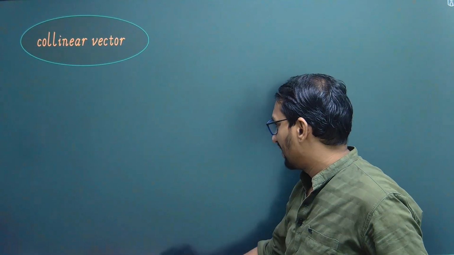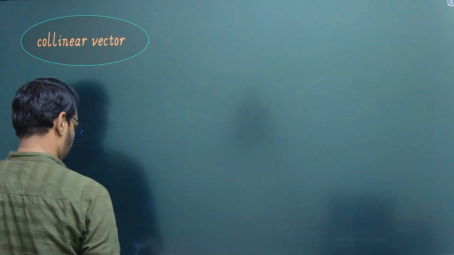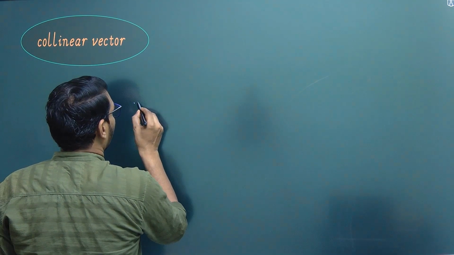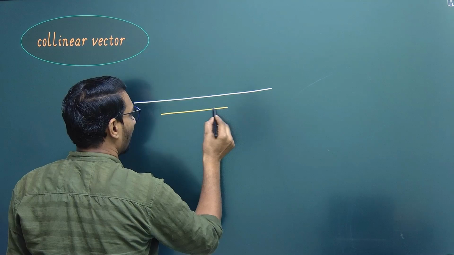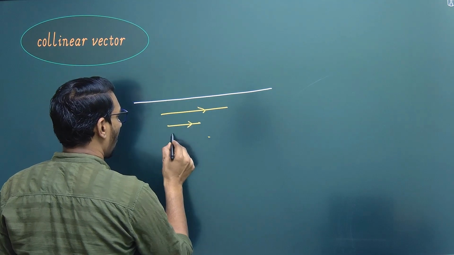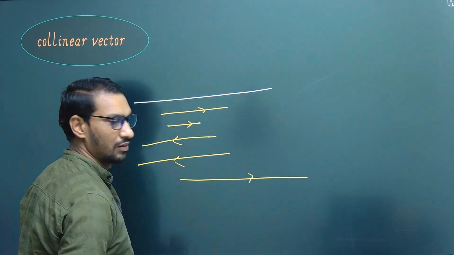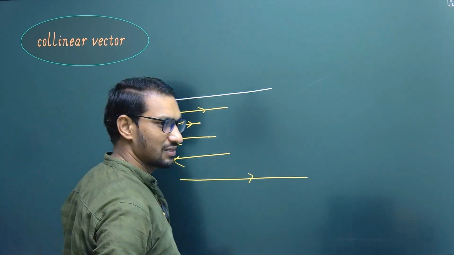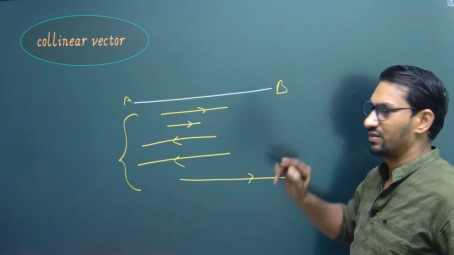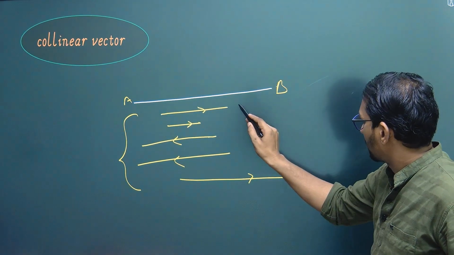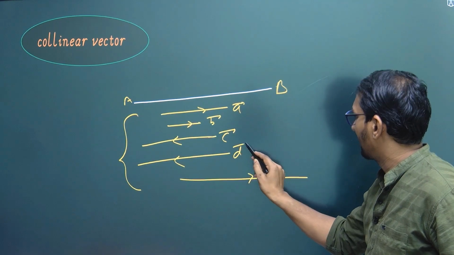Collinear vector. Let's understand the concept of collinear vector. What is collinear vector? Suppose there is a straight line and we have some vectors of different magnitude, but all these vectors are parallel to this line. Suppose this line is AB. Suppose this is vector A, this is vector B, this is vector C, this is vector D, and this is